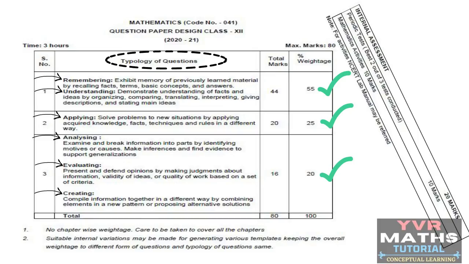So just go through this slide carefully students, to see which type of questions they will ask in the exam: remembering questions, understanding questions, applying questions, analyzing, evaluating and creating. What is the percentage? Observe carefully here students. While you are practicing for your board exam, you can remember all these things. If you remember all these things while you are practicing, then you will get a good score in the mathematics subject. About internal assessment also, I have given a small slide here, just to go through that students. You will get some idea. Pause the video and observe this slide.